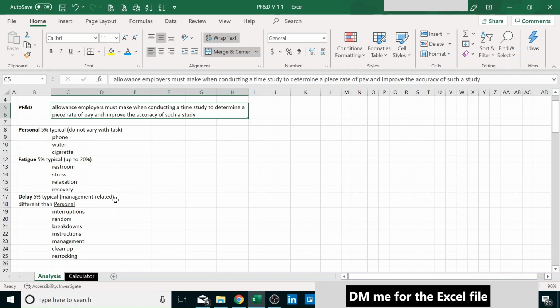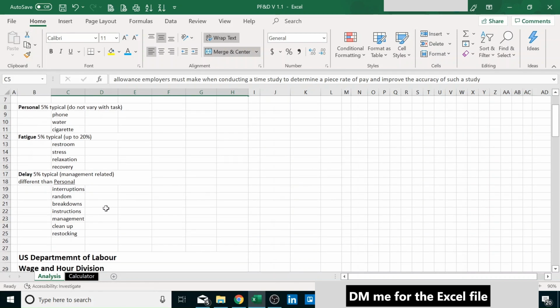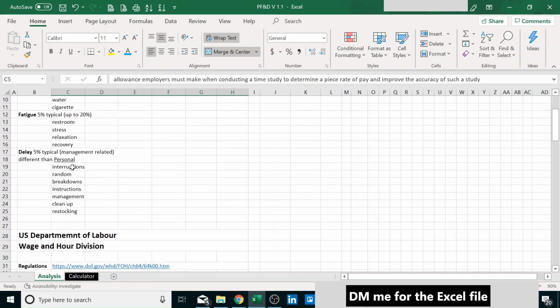Delay is typically management related, different than personal. It's some interruptions, maybe because of the layout of the facility, the fixtures, the design of the workstation or the work center. They are random also.